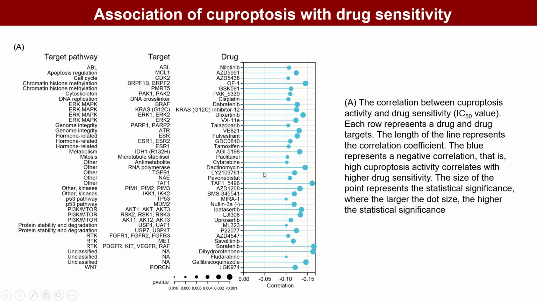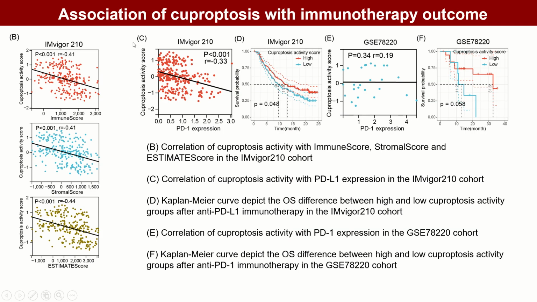We collected 2 immune checkpoint inhibitor cohorts to investigate the correlation between cuproptosis and immunotherapy outcome. Cuproptosis was found to be negatively correlated with the tumor immune score, stromal score, estimate score and PD-L1 expression in the IMvigor cohort. Importantly, in the 2 cohorts, patients with high cuproptosis activity had a better OS after immune checkpoint treatment than those with low cuproptosis activity.